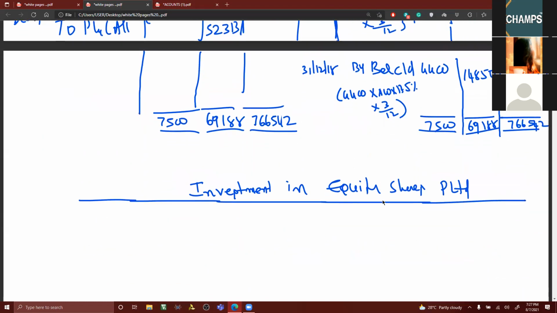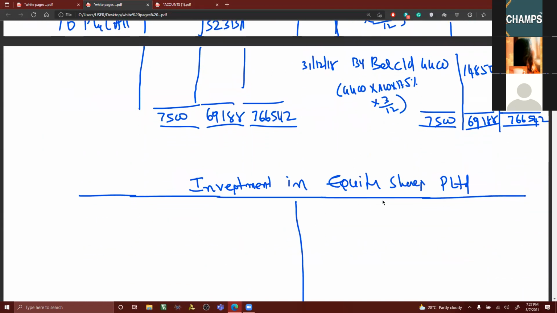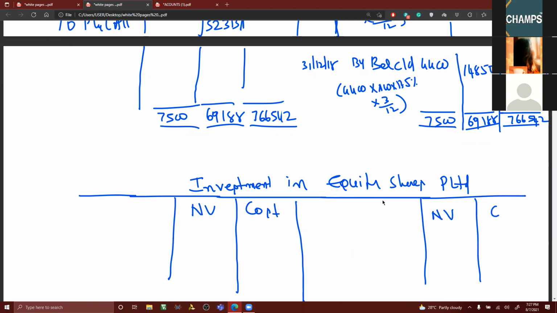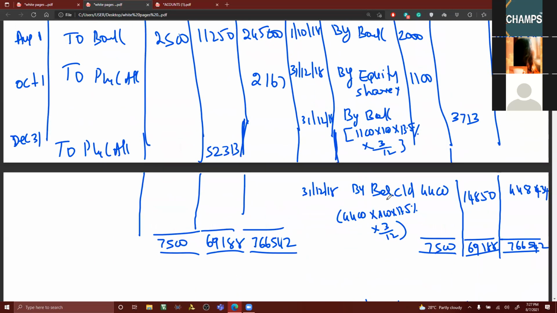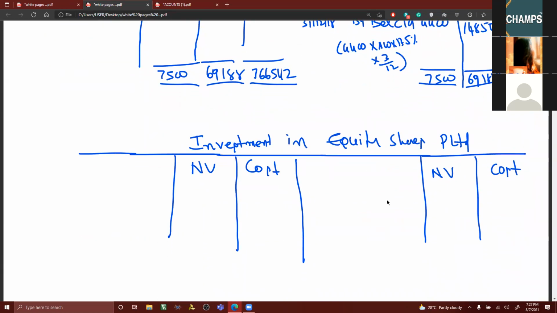Only in the extract we will be writing, that's it. We need not have any dividend column because there is no dividend information. What is the date on which it has been converted? 31st December 18, no? Yes, sir.